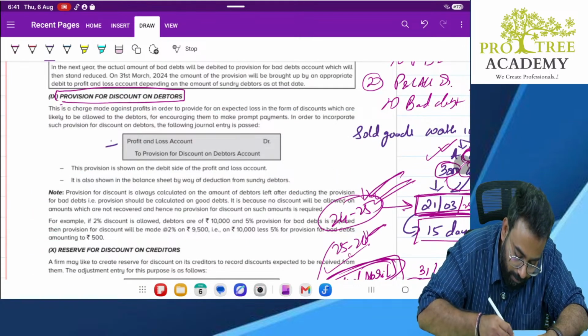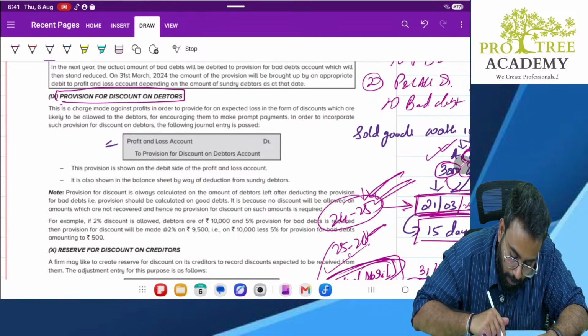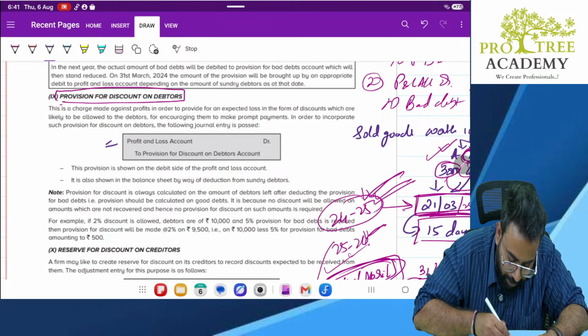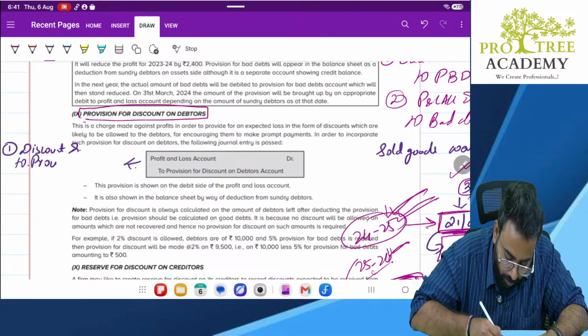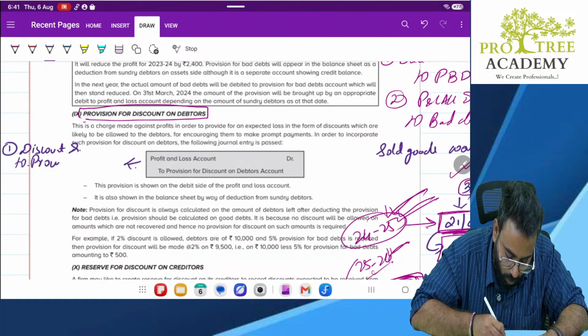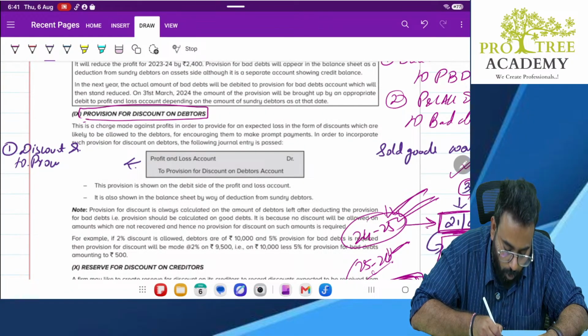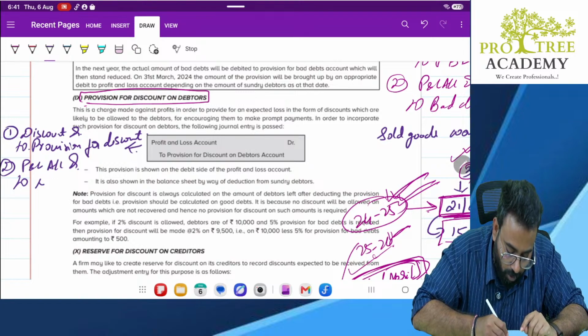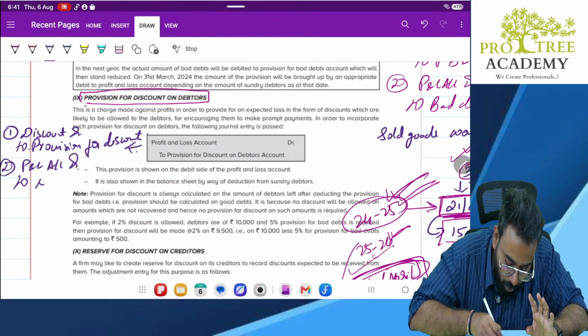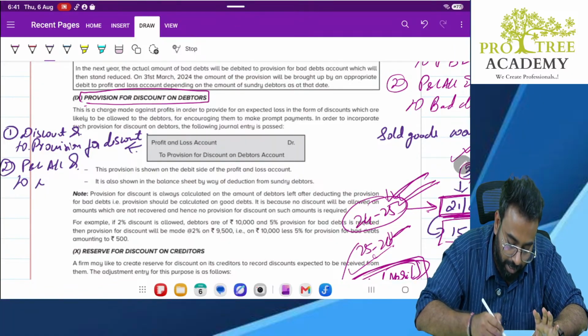Here only I will write it. The first entry will be discount account debit to provision for discount. Second entry will be P&L account debit to discount account. Now don't get confused. If you record discount account debit to provision, then here don't do P&L account to provision. P&L account to discount account must be done. Am I clear?